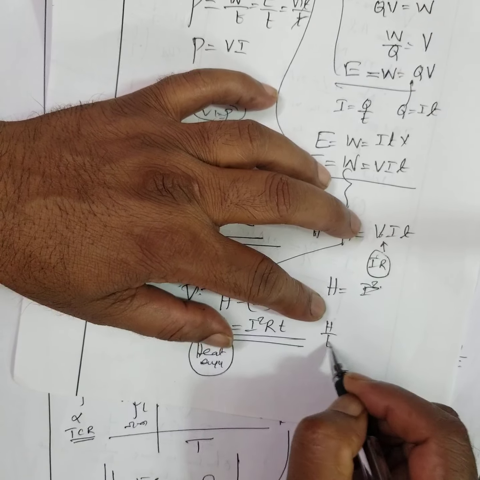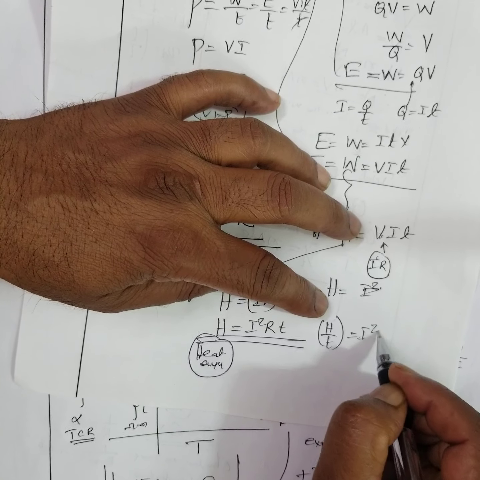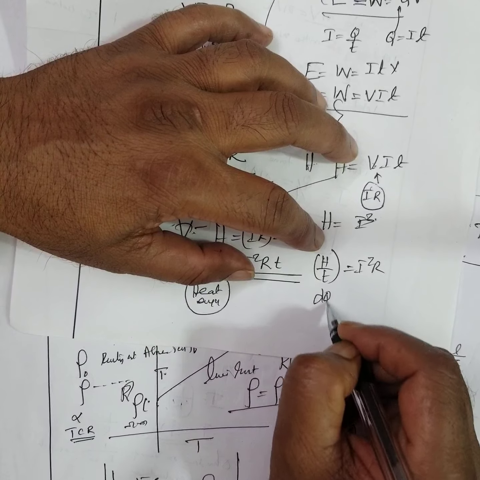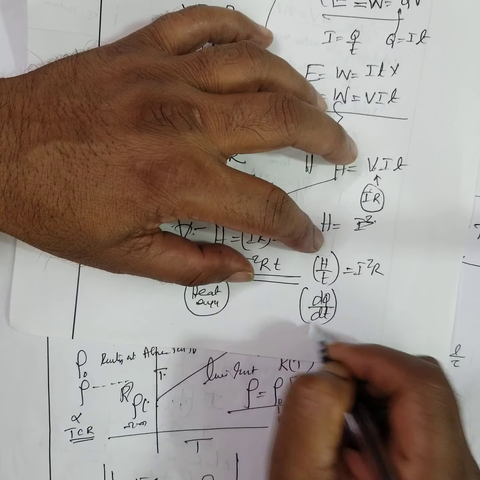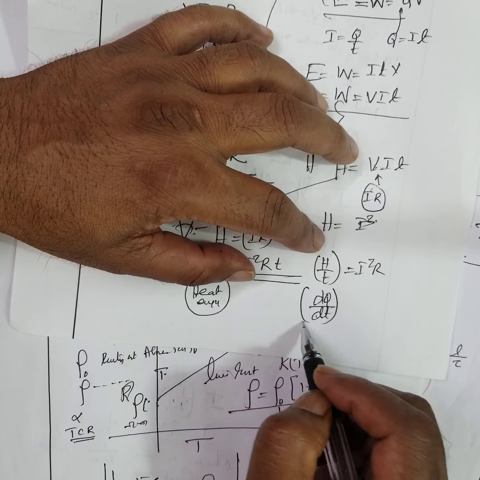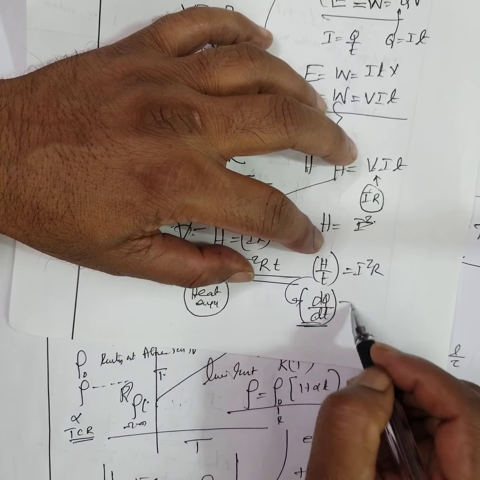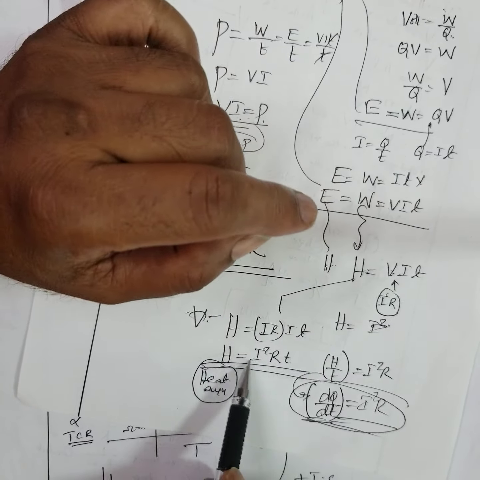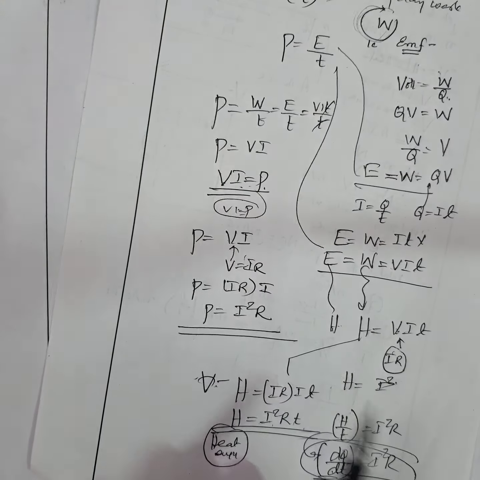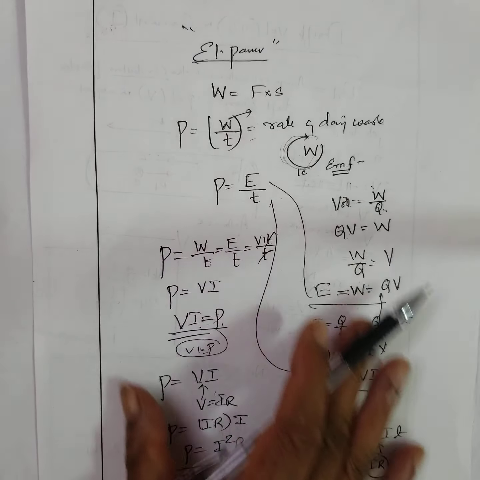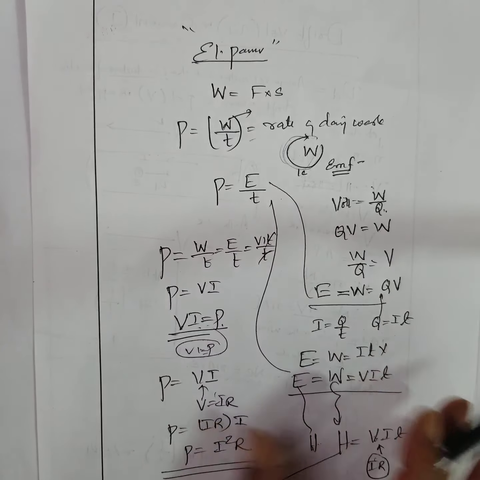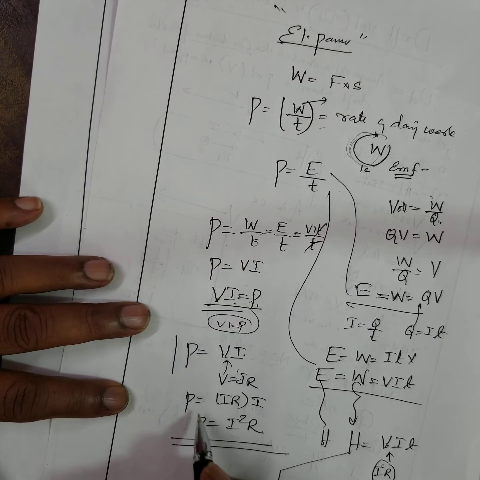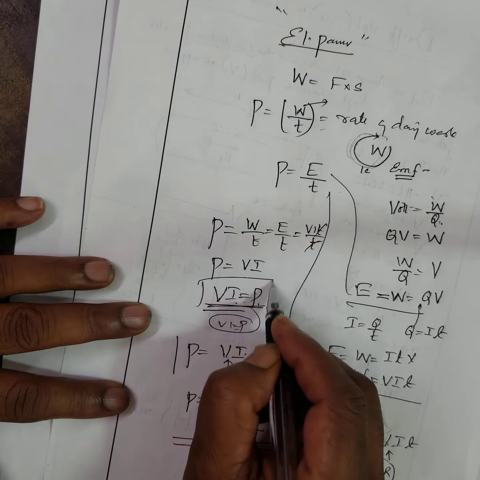Heat energy by time is equal to I square R. Sometimes dQ, the quantity of heat energy per unit time, is called the rate of heat flow, equal to I square R. There are so many things that come up, but heat energy is I square R T. This particular topic looks simple, but it's irritating. Therefore remember, very important persons have power, VIP. I remember only this much.